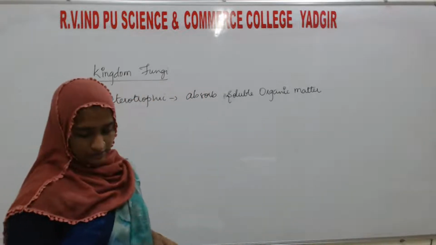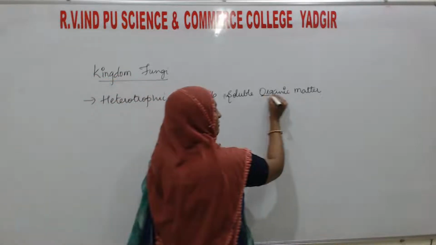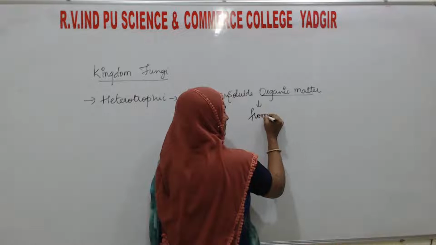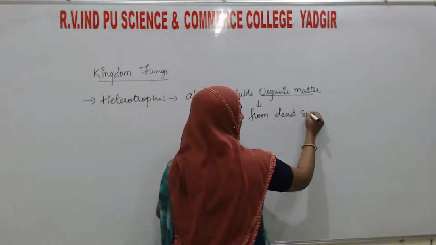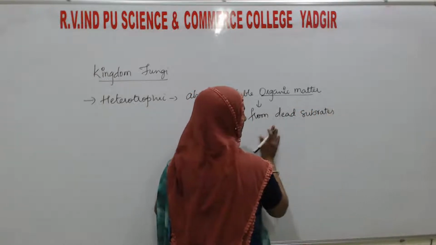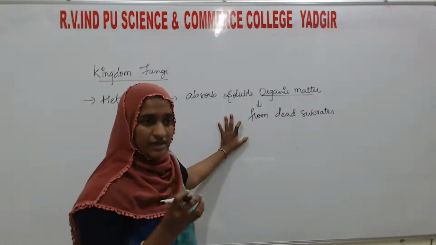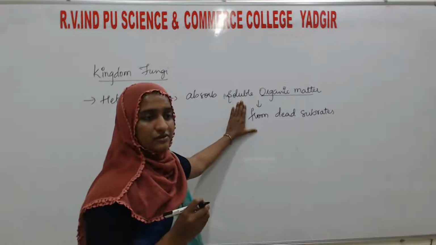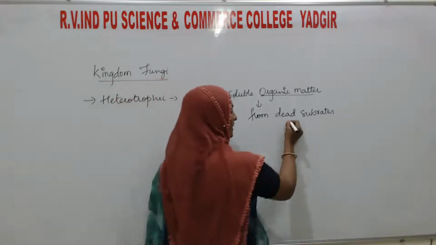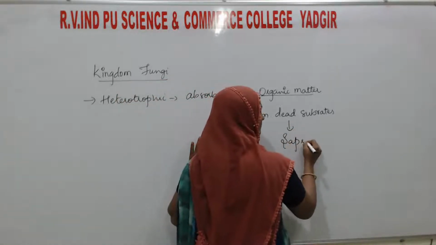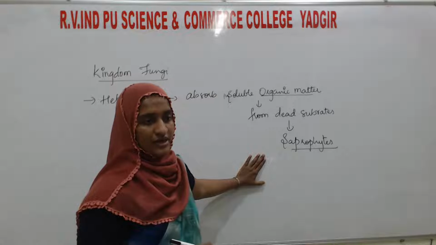What are they going to absorb? They absorb the soluble organic matter. From where are they absorbing this organic matter? From dead substrates or dead matter. If they are getting organic matter as food from dead organisms, then that type of heterotrophic fungi we call the saprophytes. They are known as the saprophytes.